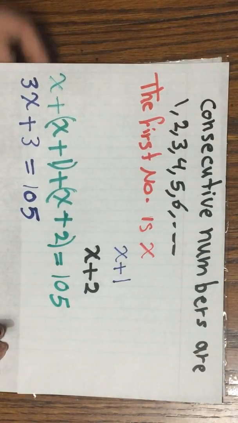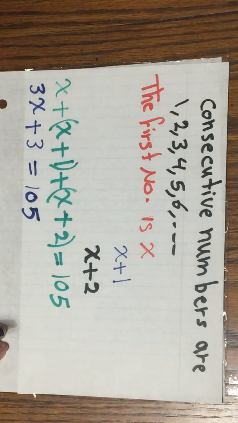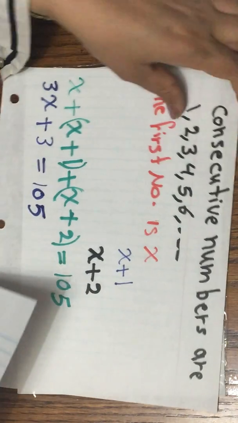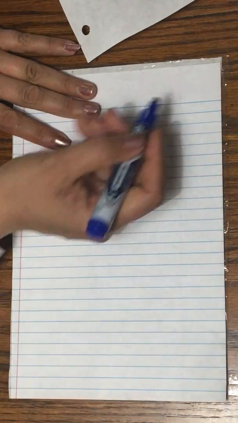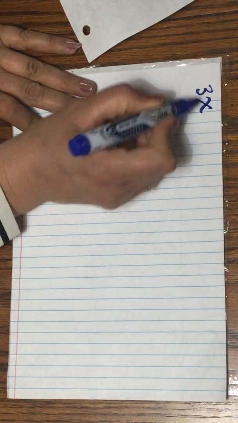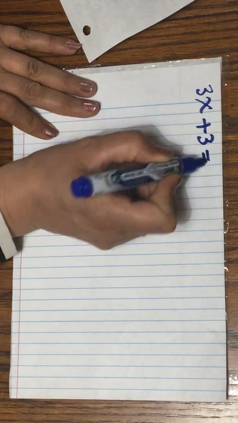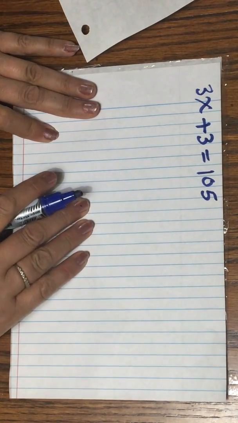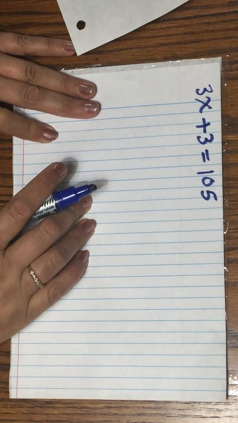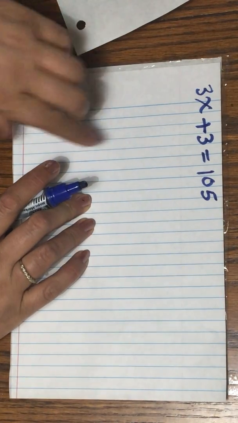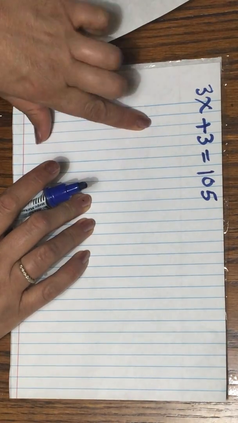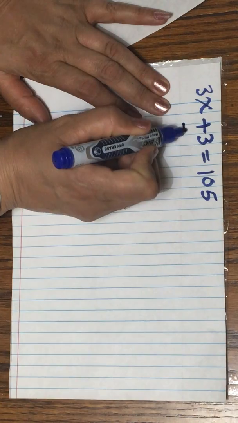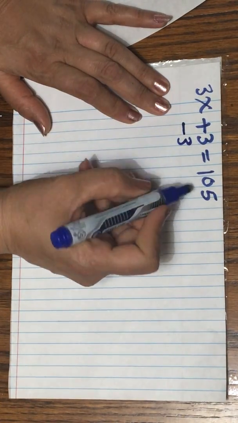Now I have this equation, so I have to solve it. 3x plus 3 equals 105. Now I should get rid of 3. So I'm gonna add -3 to both sides.